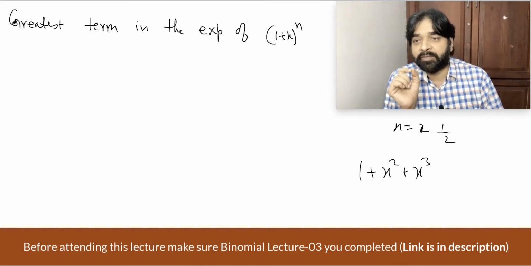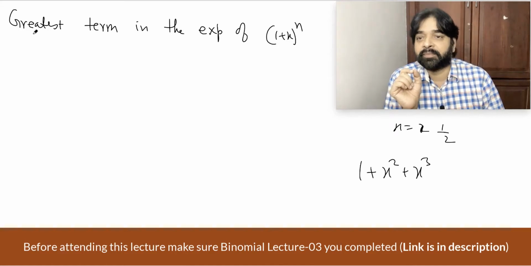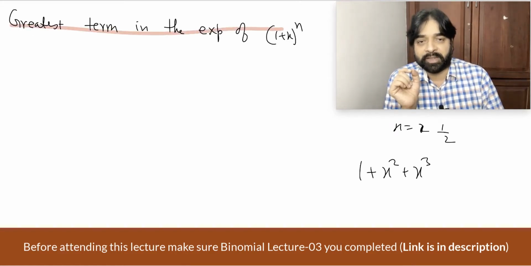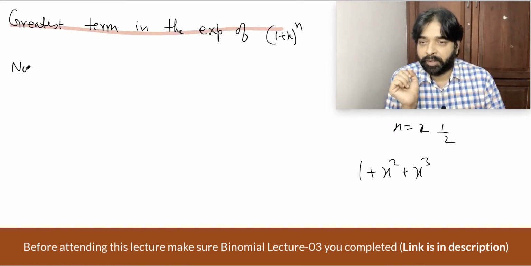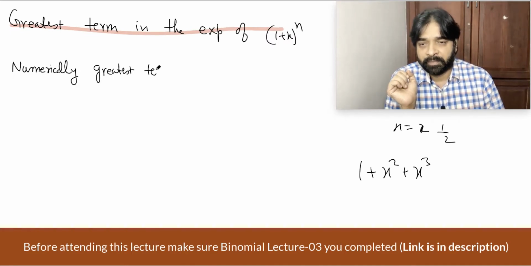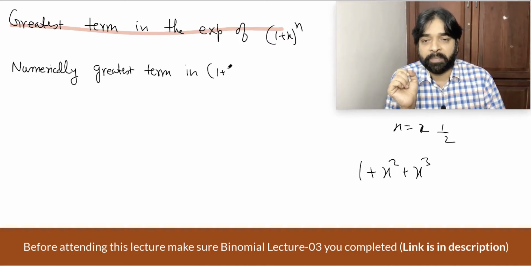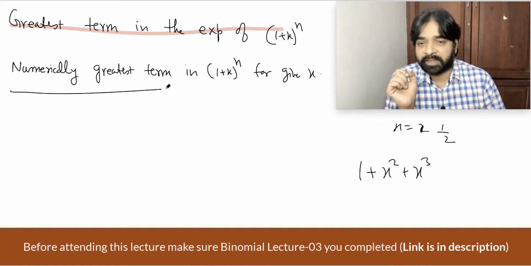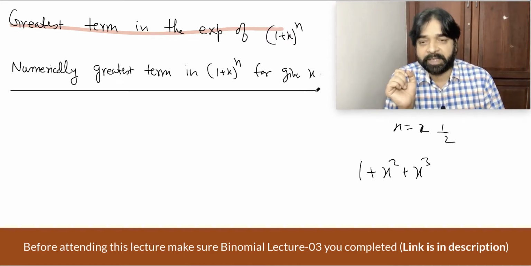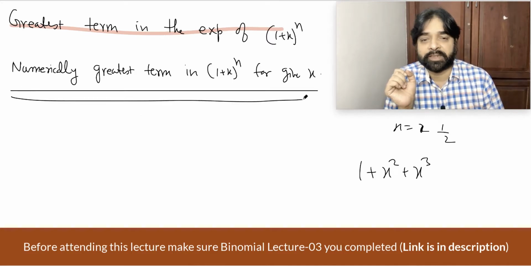So this heading we should change. Correct heading, what is that? Numerically greatest term in (1 plus x) power n for given x. x must be given, then only we can tell which is the greatest term.